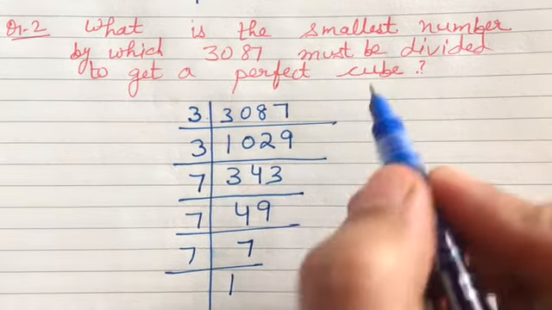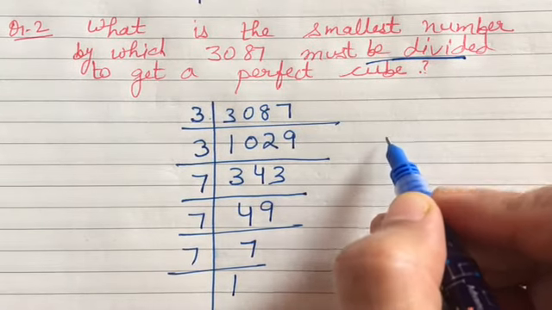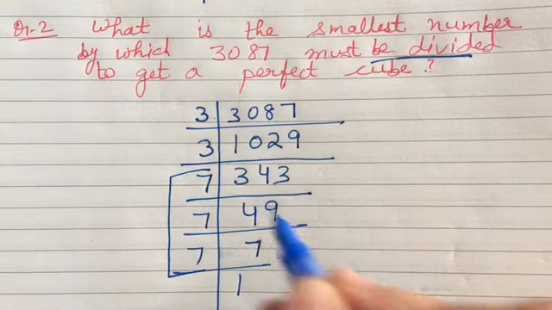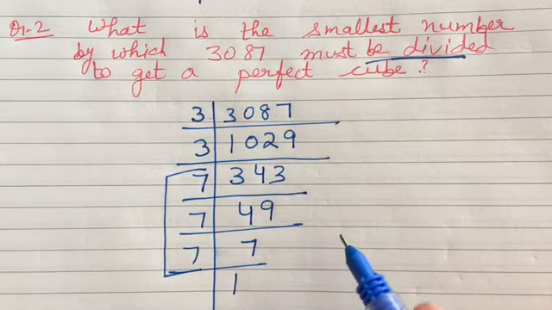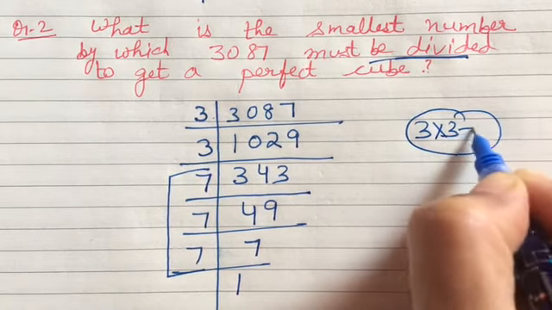Now what is our question? By what number must it be divided? Now you know, in case of cube we make the groups of 3. Now we can make one group of 3, but what is 3 multiplied by 3? Which is 9.